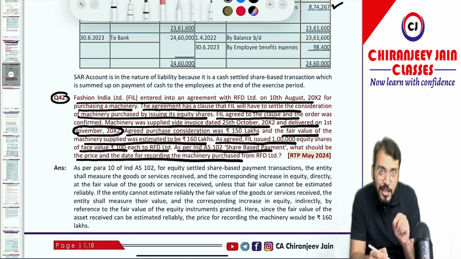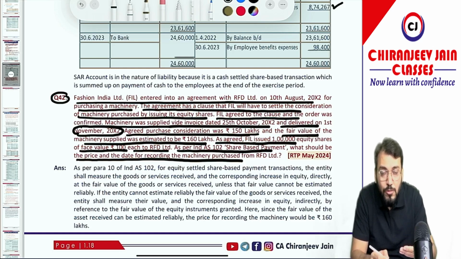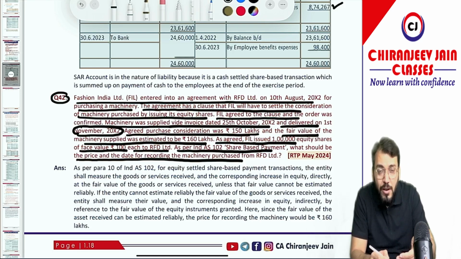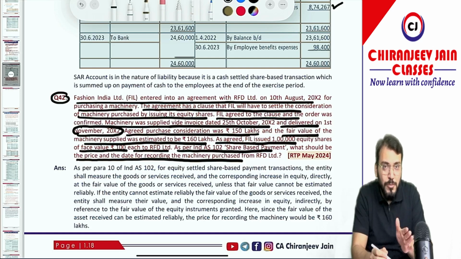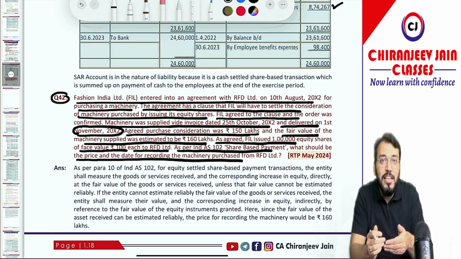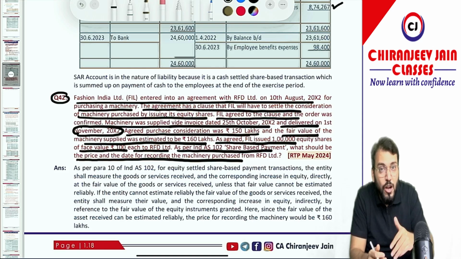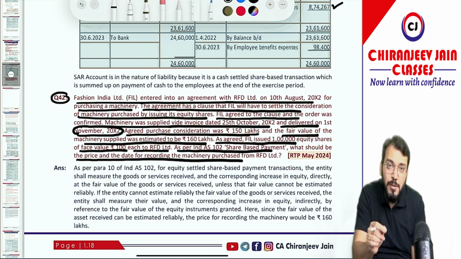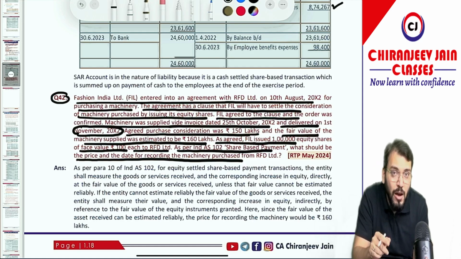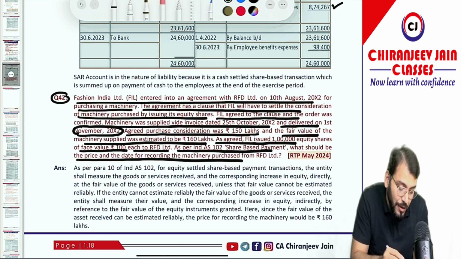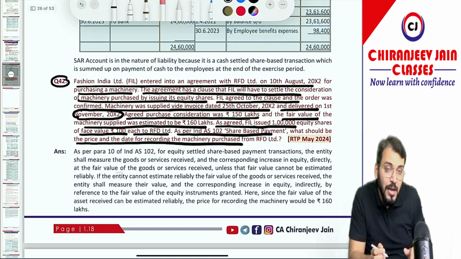As per Ind AS 102, this transaction is recorded at an amount equal to the fair value of goods or services received. If it cannot be measured reliably, then we'll take the fair value of the equity instrument issued. The first preference will be given to the fair value of goods or services received. So what will be the amount of the journal entry? 160 lakh will be the amount of the journal entry.